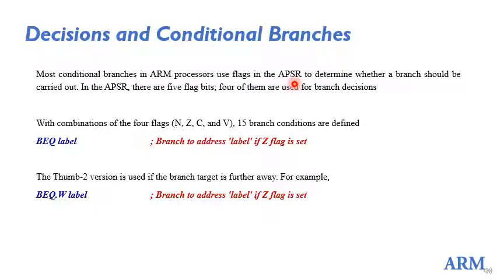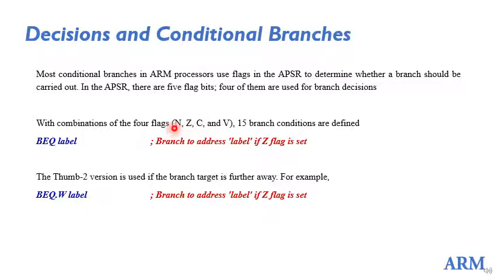These flags will be set or reset based on the execution of some instructions, and these form the basis for the conditional branching statements. We have five flags, out of which only four are used for conditional branching, that is the NZCV flags.